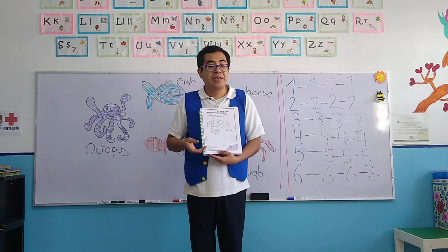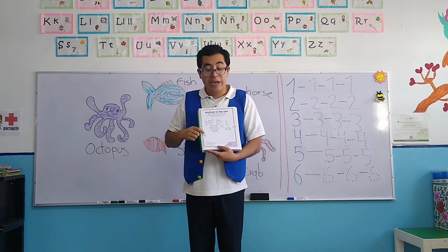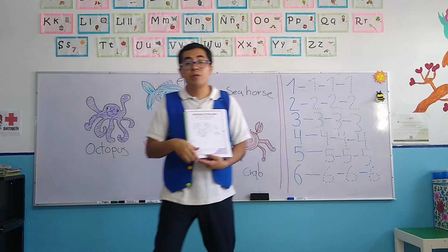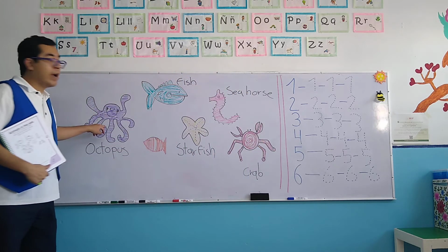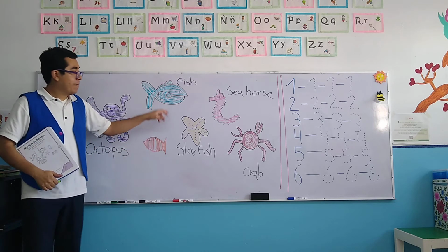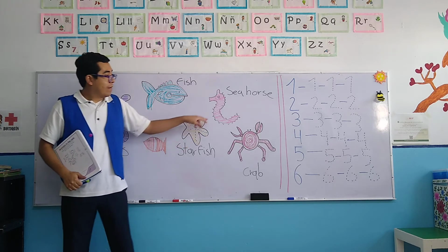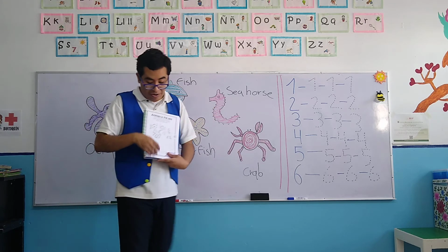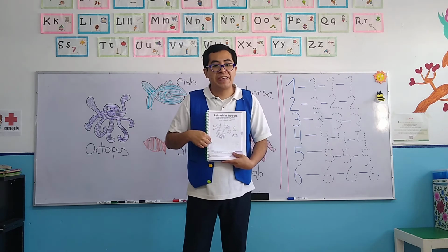It's una cereza, that's a cherry. Now, in order to remember the number, let's count the animals of the sea. 1, 2, 3, 4, 5, and 6. 6, like the number that appears right here.